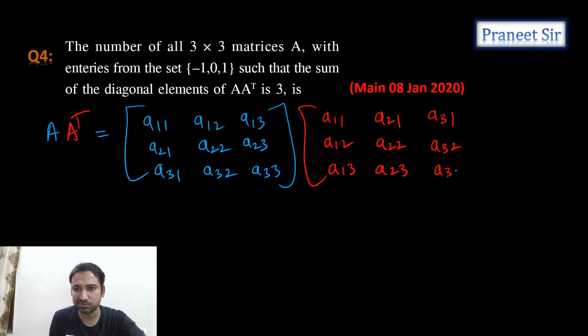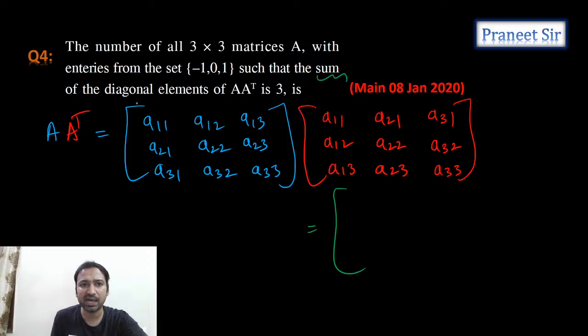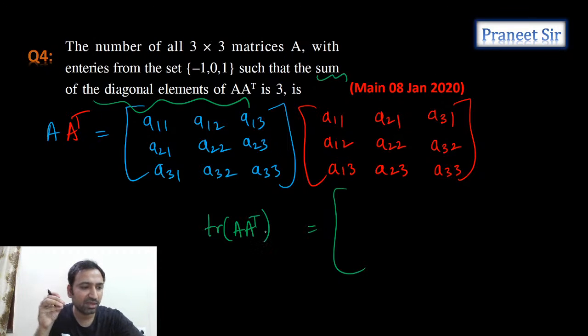We'll discuss from basics. Okay, right. So when we multiply this, tell me, guys, what we get. We don't need to calculate each and every element, because finally we need to calculate the sum of the diagonal elements. That means what he's asking is only the trace of A into A transpose. So we don't need to calculate everything. We just need to calculate only the trace. Trace means the sum of the diagonal elements.